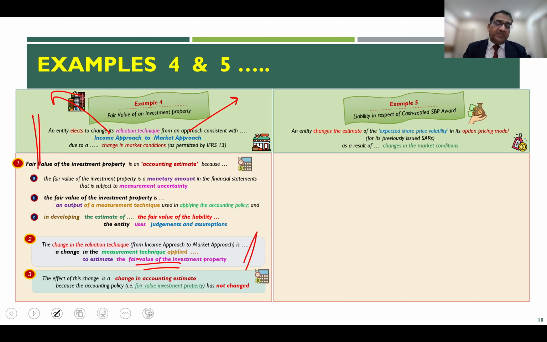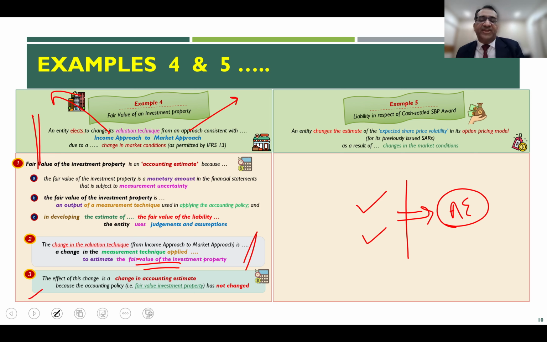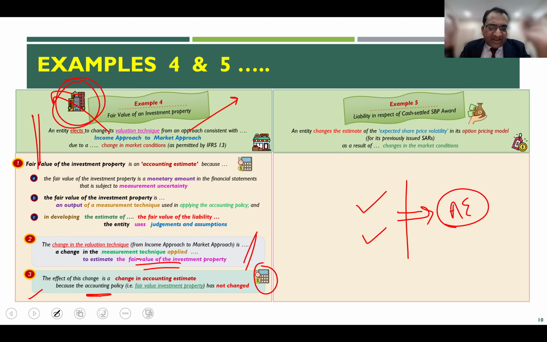And we have seen in one of the previous slides, a change in the measurement technique or the inputs is invariably a change in accounting estimate, unless it is on account of a prior period error correction. So the effect of this change is a change in accounting estimate, because the accounting policy of valuing the investment property at fair value is not changing.